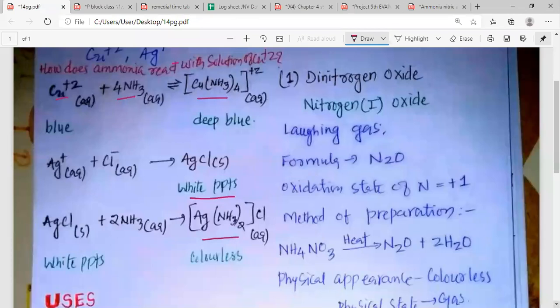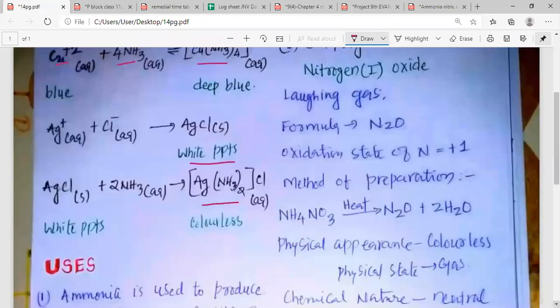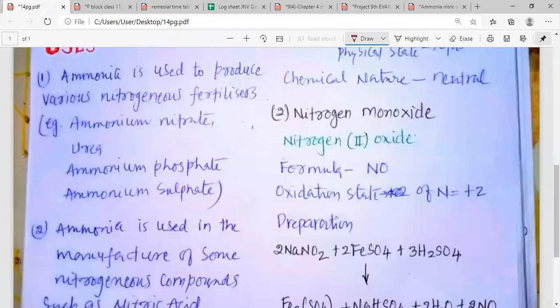At the same time, if we want to identify the silver ion, it gives white precipitates with chloride. These white precipitates are soluble in ammonia solution or liquor ammonia, and thus we can identify the presence of Ag+ or silver ions.